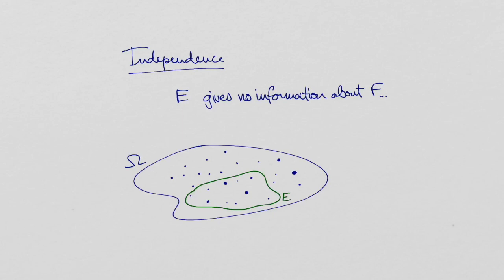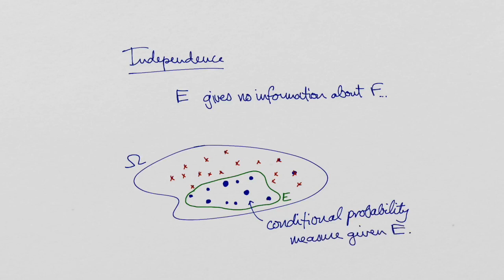Clearly, our conditional measure should assign probability mass 0 to each outcome which is not in E, since we know that those outcomes did not occur. And since we have no further information about the other outcomes, we should keep their proportions the same. Since we have to keep the total mass at 1, this requires that we multiply each probability mass in E by 1 over the probability of E. So the conditional probability of F given E is the sum of the masses of the outcomes in F which are also in E divided by the probability of E.